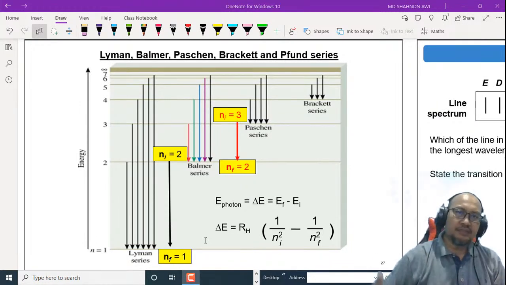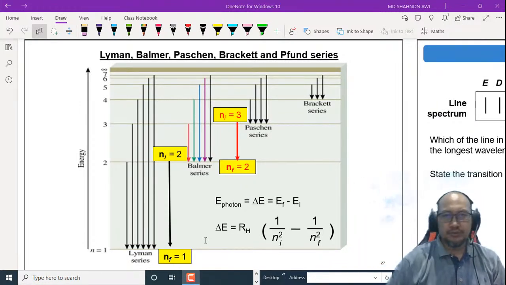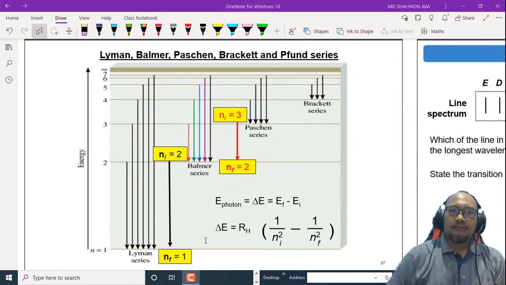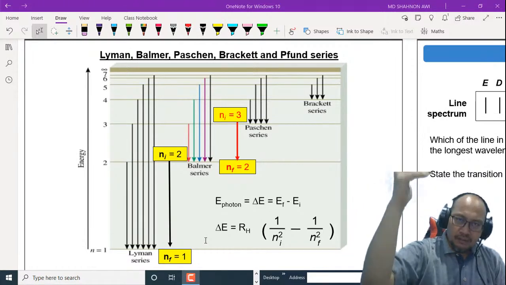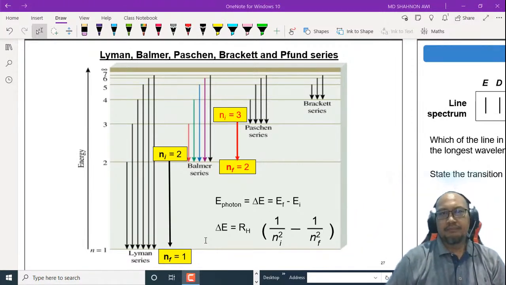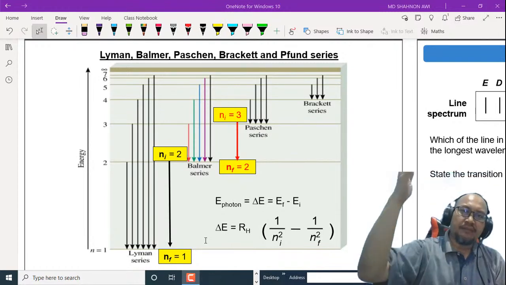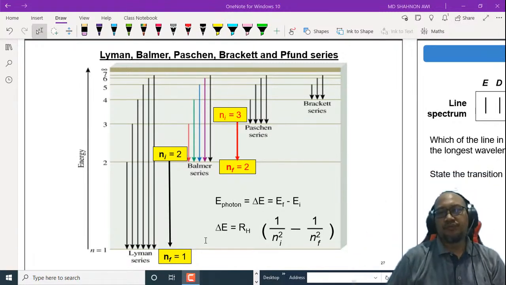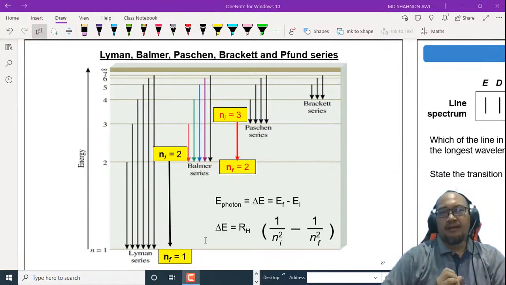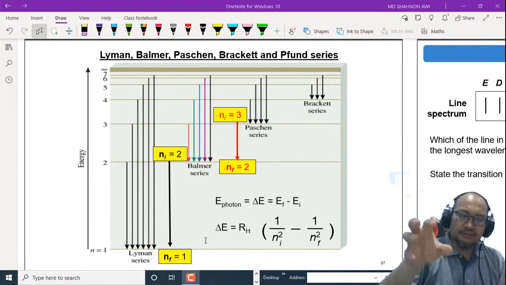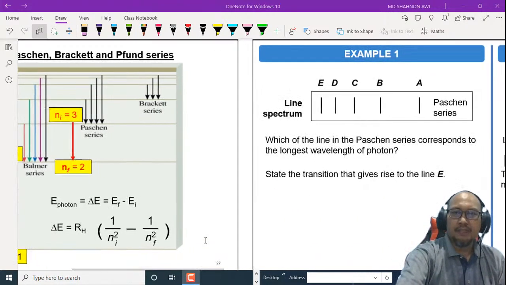The Paschen series is when an electron from a higher energy level falls to n equal to 3. The Brackett series is for n equal to 4, and the Pfund series is for higher levels falling to n equal to 5. So we have five series in the hydrogen atom in the syllabus.